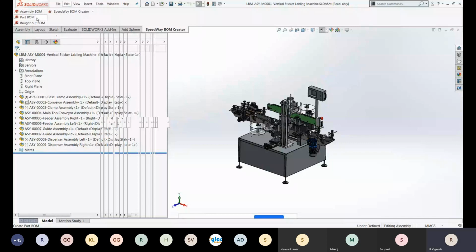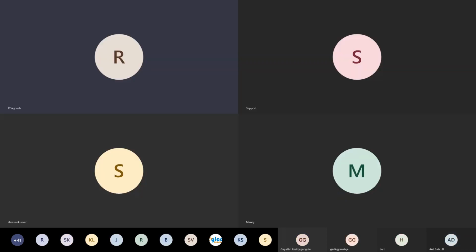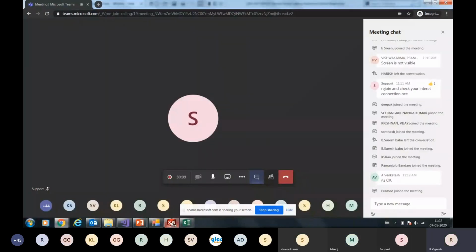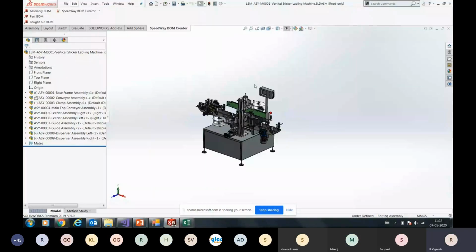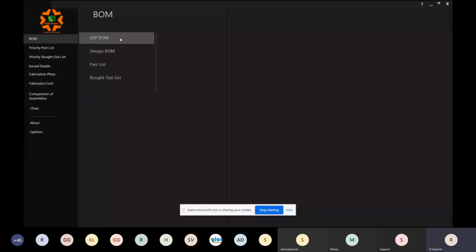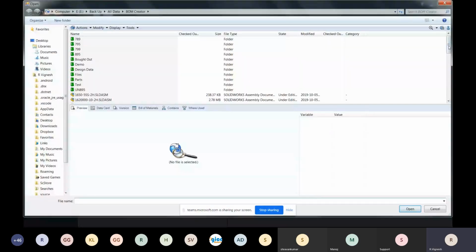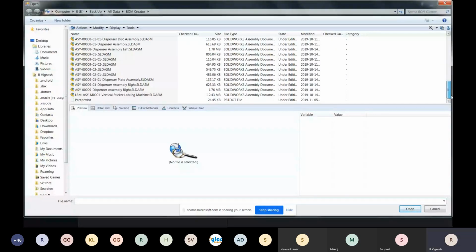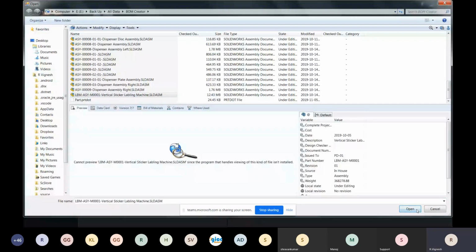The best part of BOM creator is that we always work with the main assembly of the machine. Now, when I click on ERP BOM, I need to browse my main assembly. So this is my main machine, main assembly. I'll just click and open.